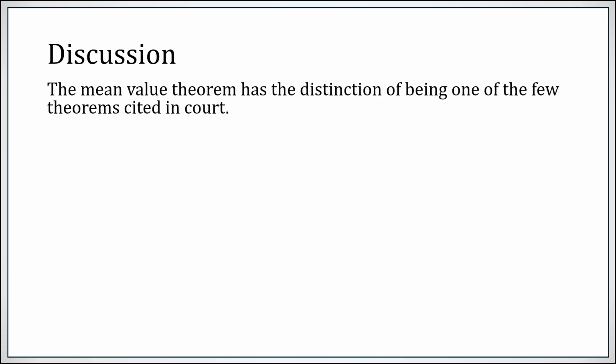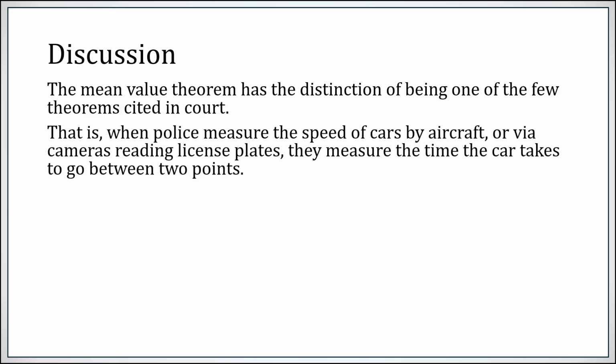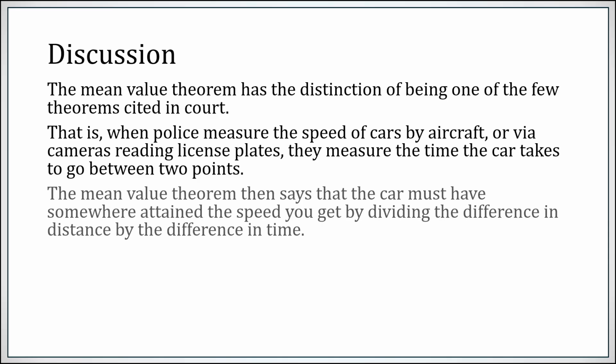The mean value theorem is a nice little thing to present. It has the distinction of being able to be cited in court. So when police measure the speed of cars by aircraft or with camera readings, what they're typically doing is measuring the time it takes for a vehicle to go between two pre-marked locations.